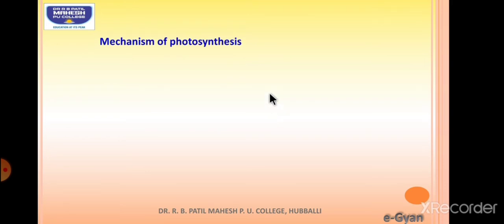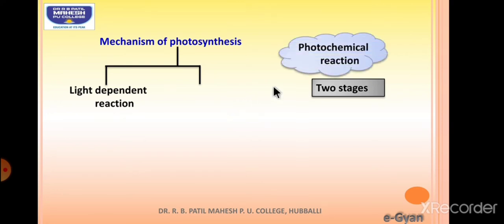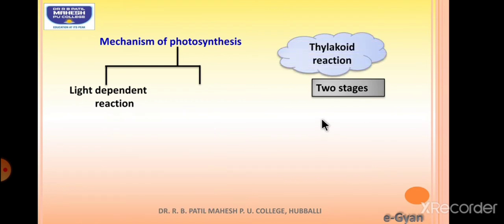Now, the mechanism of how photosynthesis is taking place. Let's try to understand. Photosynthesis will be completed in two stages. The first step is called the light dependent reaction, which is called the light reaction, and it is also called the photochemical reaction, as it is taking place in the presence of sunlight. The details of the light reactions were given by a person called Robin Hill, so it is also called Hill's reaction. It can also be called the thylakoid reaction, as grana are made up of individual units called thylakoids.